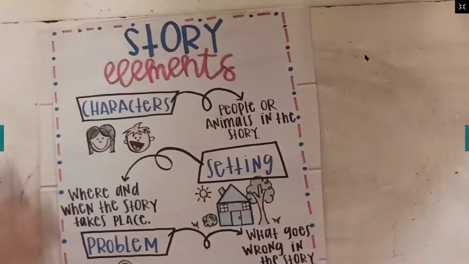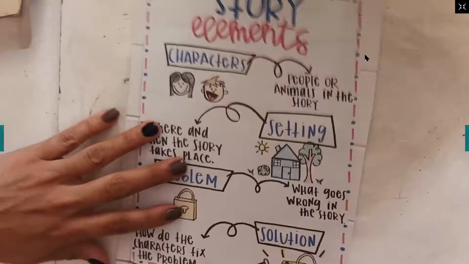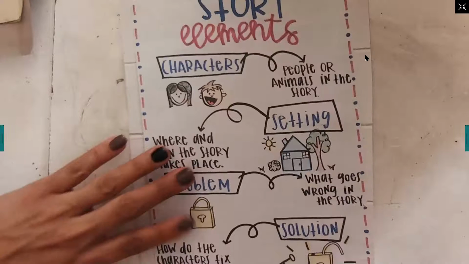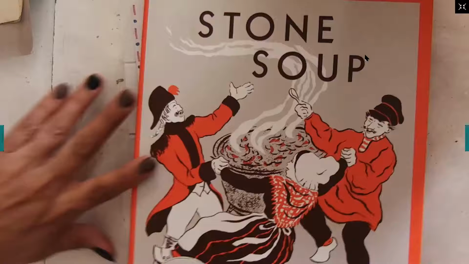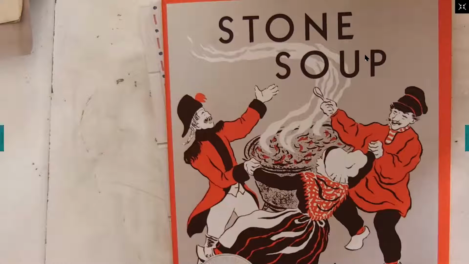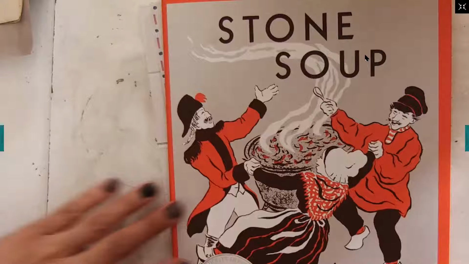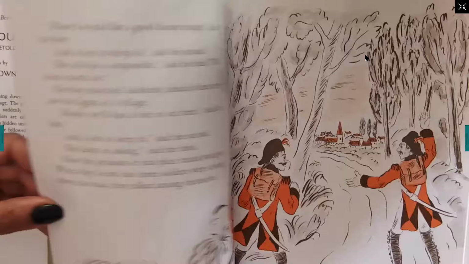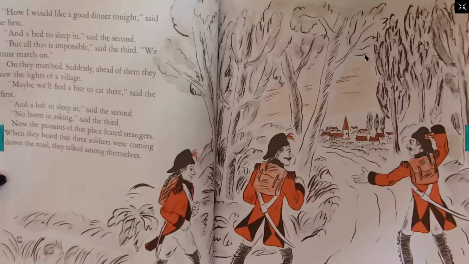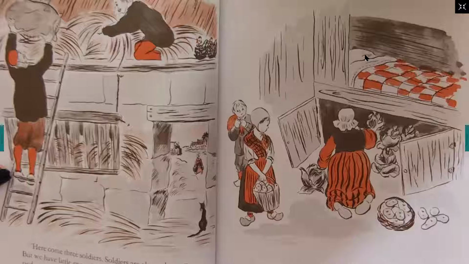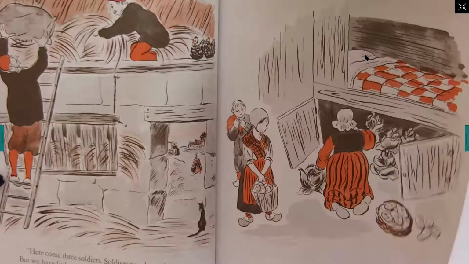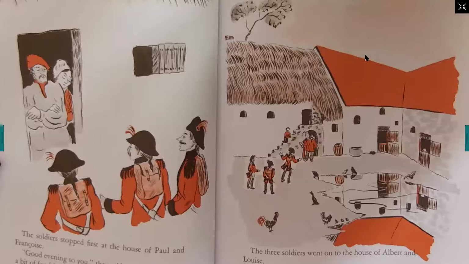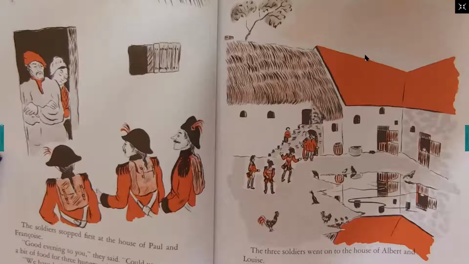Let me adjust my camera so we can see it a little better. I want to bring in this book, Stone Soup, that we've read before. And just so you can remember, I'm going to flip through the pages. And remember, this story was about 3 soldiers who were very hungry and tired, and they came to a village where the villagers did not want to share their food.